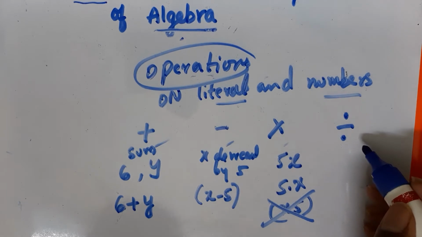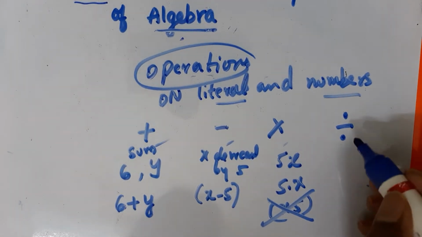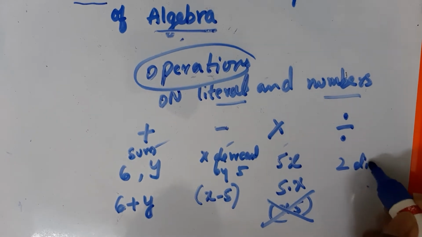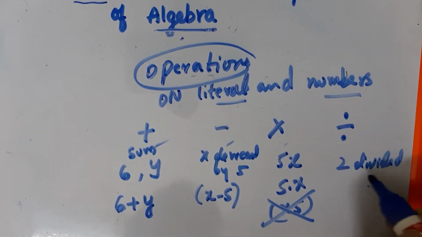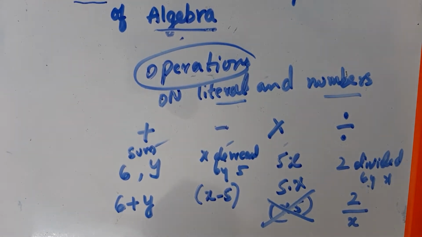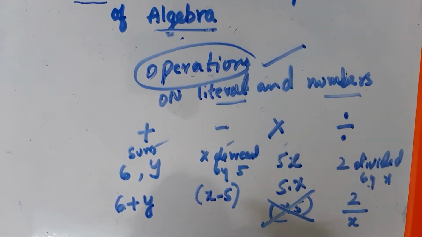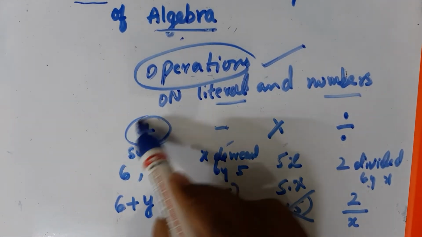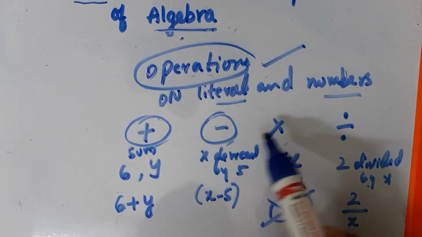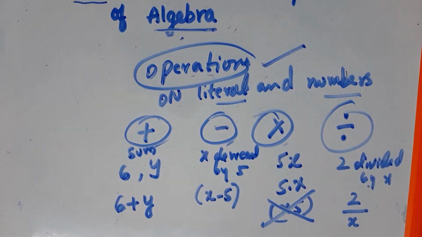When coming to division, one example: 2 divided by x. That you will write as 2 by x. So the operations on literals and numbers follow the rules of addition, subtraction, multiplication as well as division.